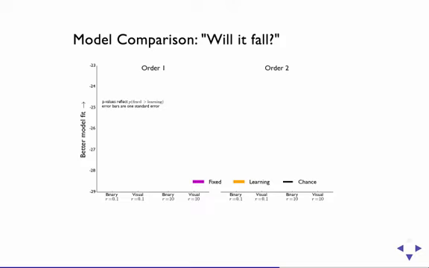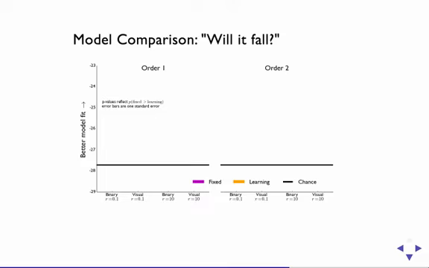For each of these models, we evaluated the likelihood of people's responses to the question of, will it fall? If people are taking the knowledge they inferred about mass and generalizing it to other types of physical reasoning, then their responses to will it fall should change over time as their beliefs about the latent parameter for mass get more accurate. So, we should see that the learning model does a better job of explaining their judgments than the fixed or the chance model. If, however, people do not generalize their inferences, then we should see that the fixed model does better than the learning or chance models.